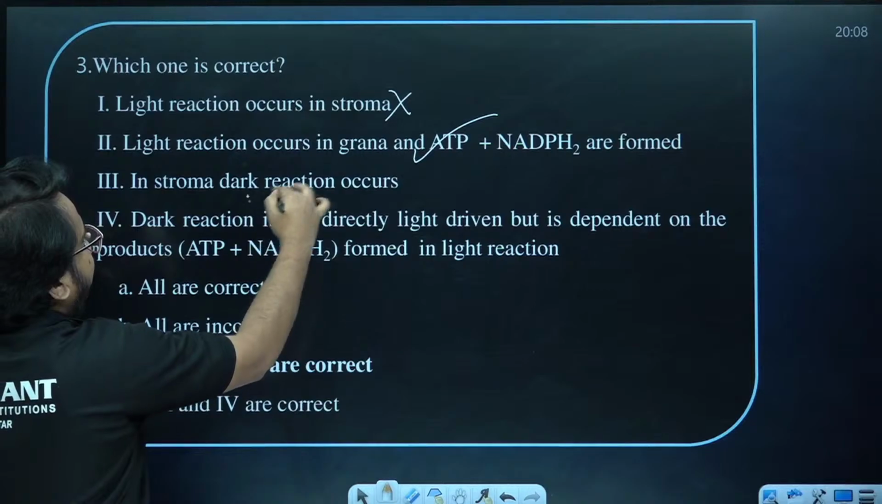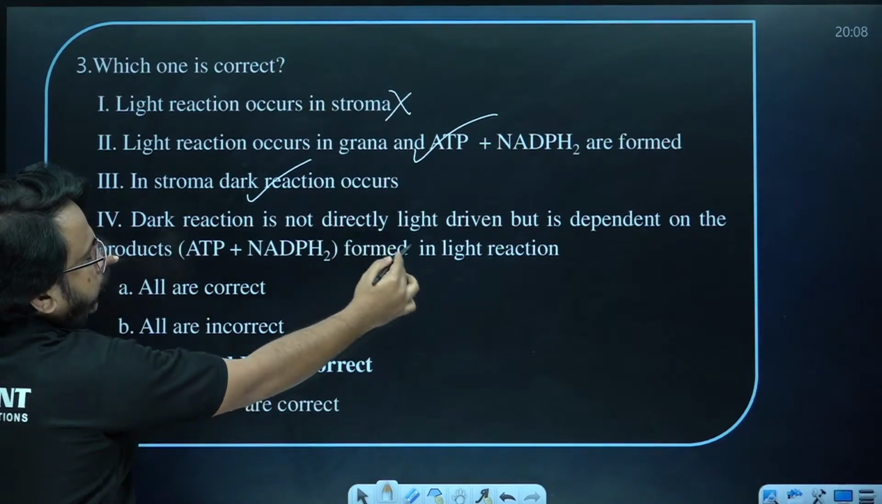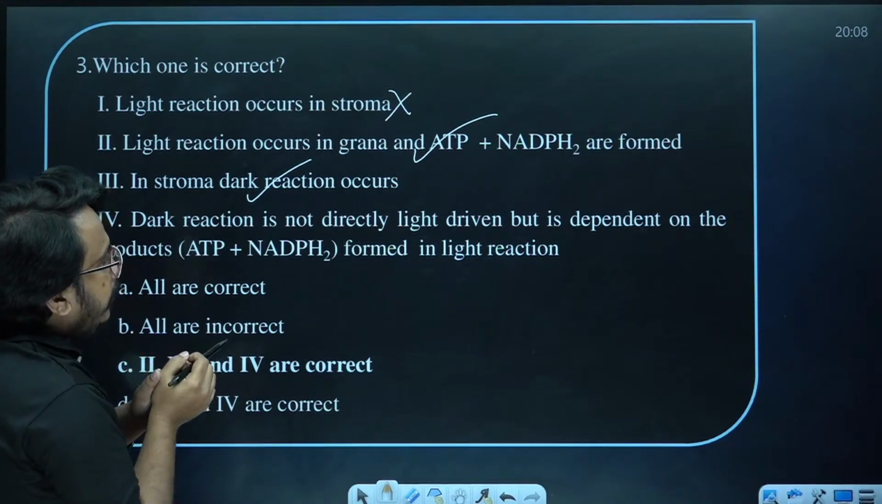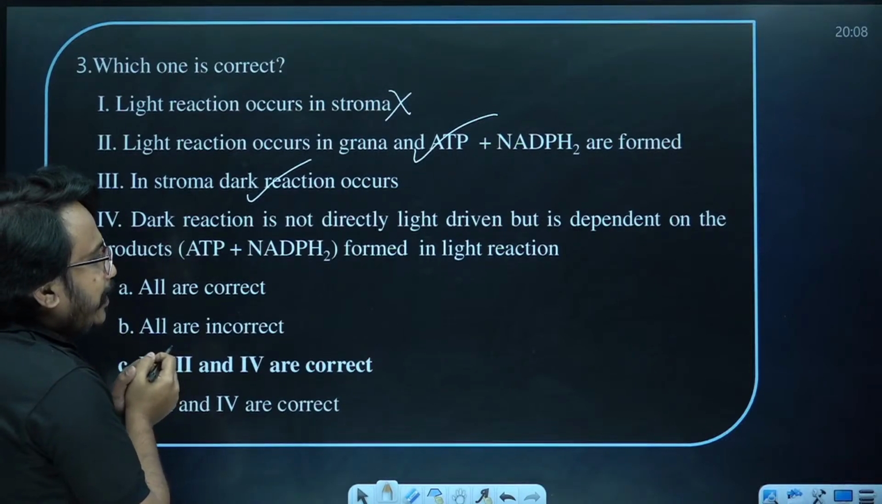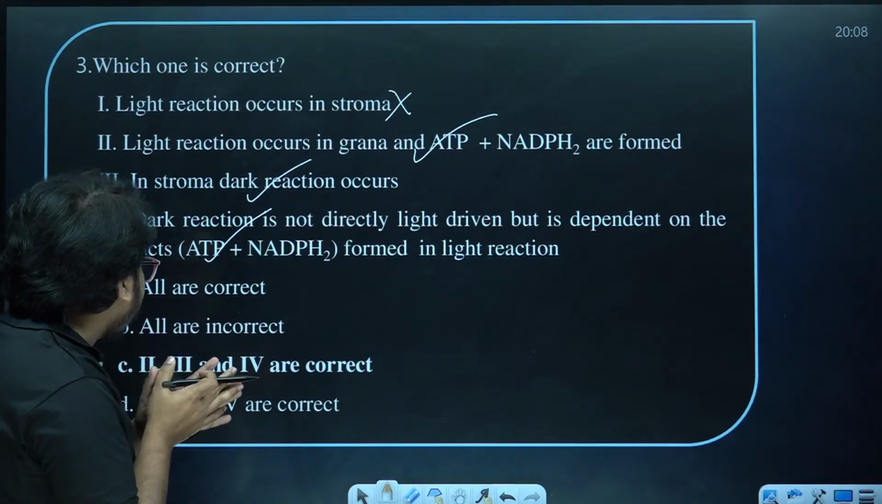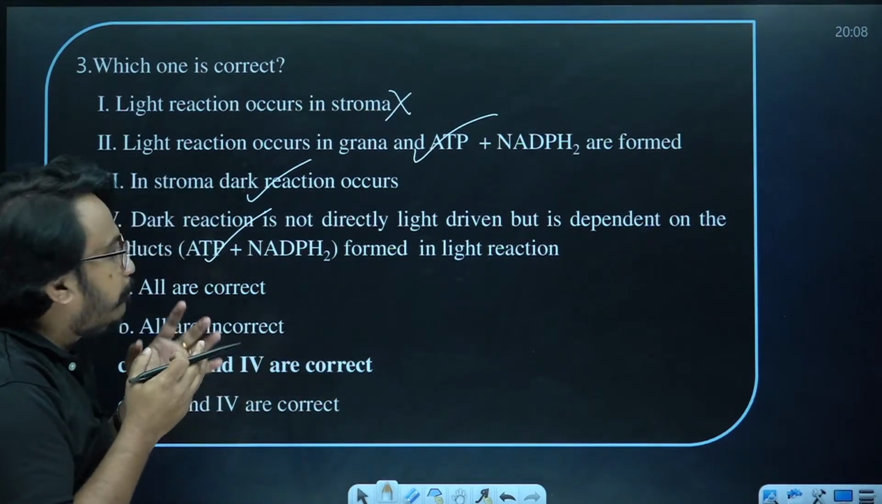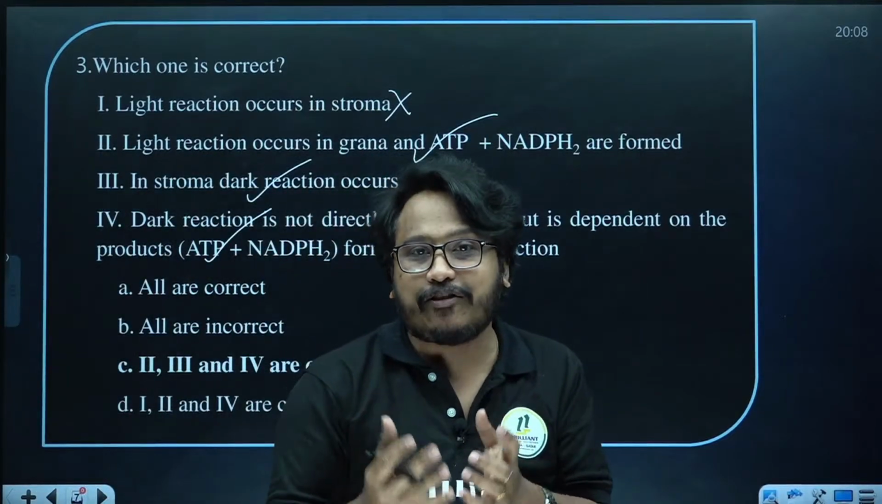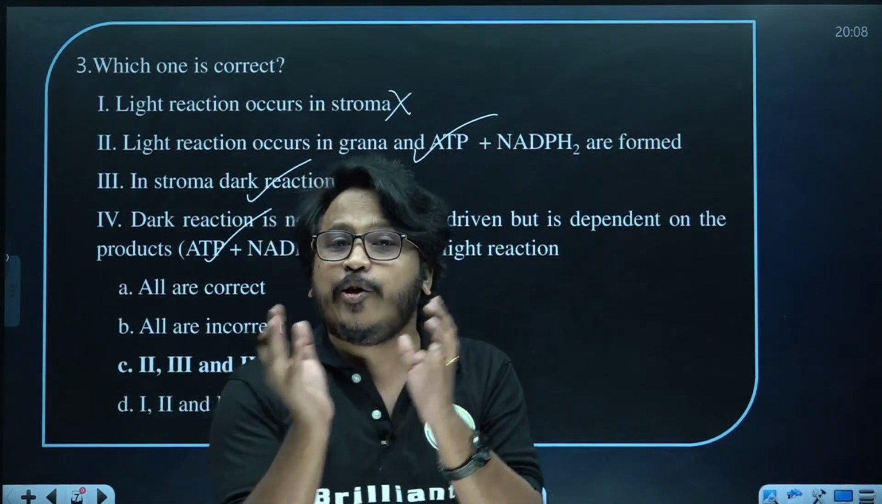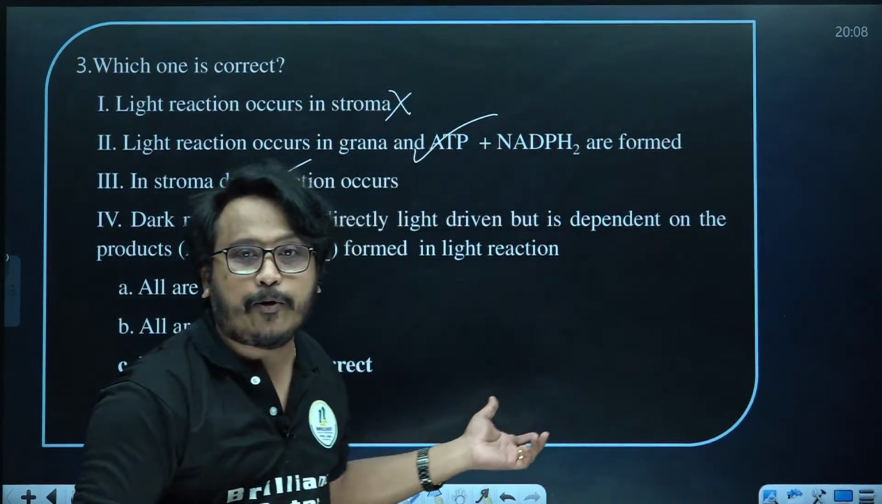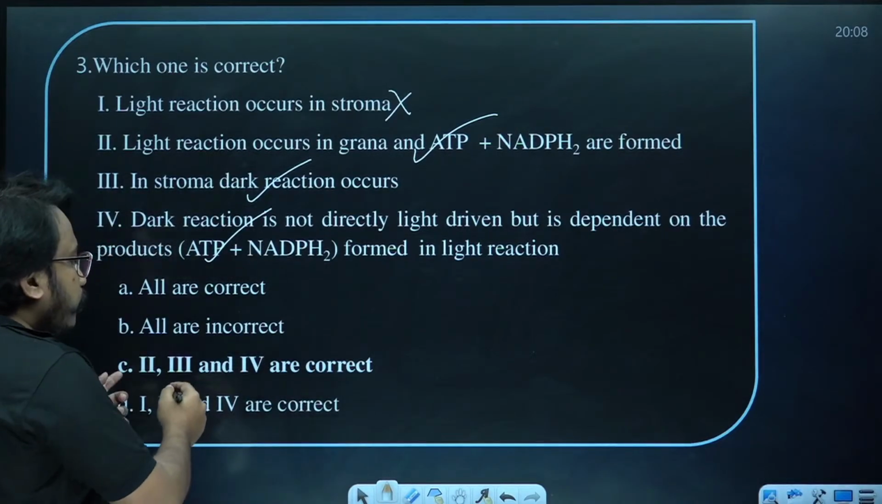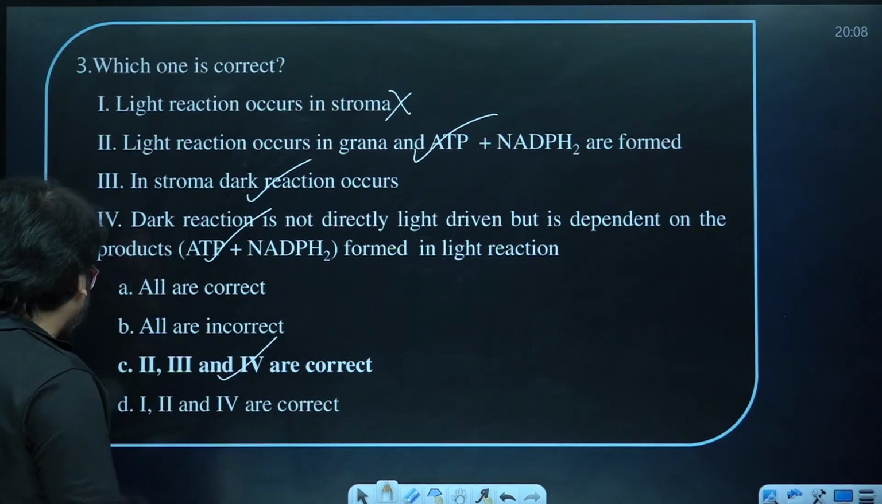Next one, in the stroma, the dark reaction occurs. Dark reaction is not directly light driven, but it is dependent on products of light reaction. That is also correct. You should understand it will be depending on the products of light reaction. The product of light reaction is ATP and NADPH. Using that only the dark reaction will be occurring in the stroma side. So 2, 3 and 4 are actually correct.